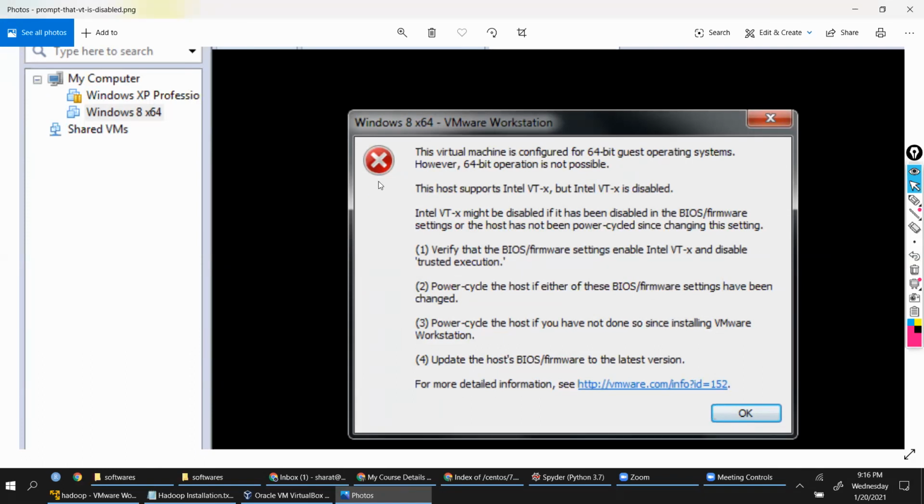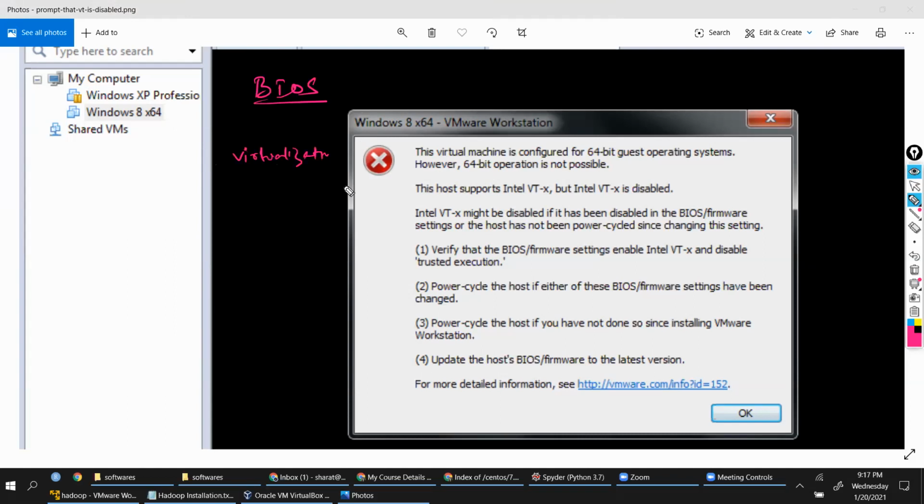Okay. So now, when you get this error, you have to go to BIOS. You know how to enter into a BIOS? You need to restart the system and then press that F1 or F11 button. It will ask you to hit that key if you want to get into the BIOS. You go into the BIOS and there you will see an option called virtualization.